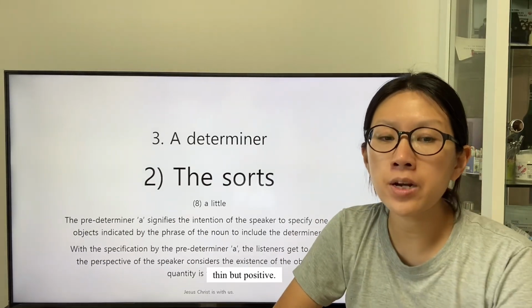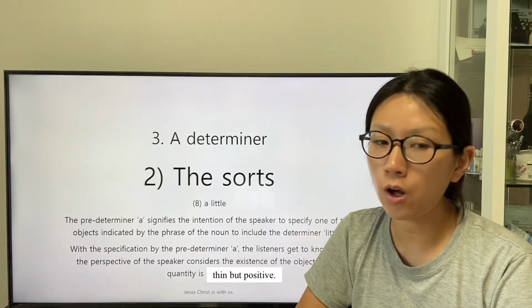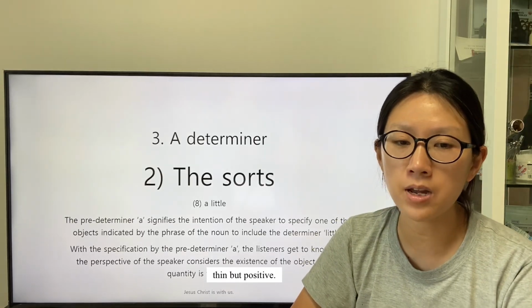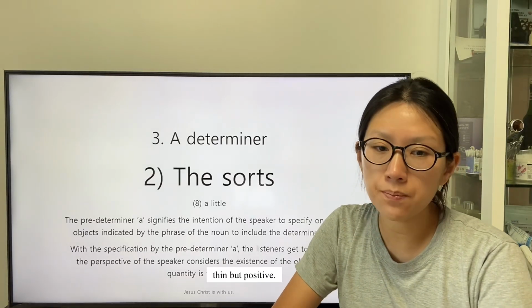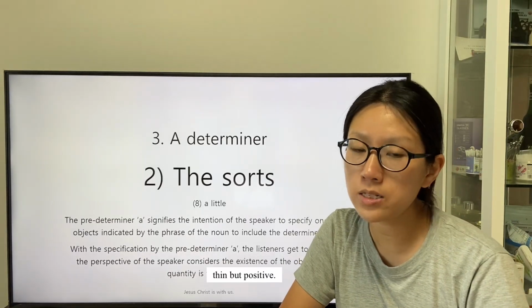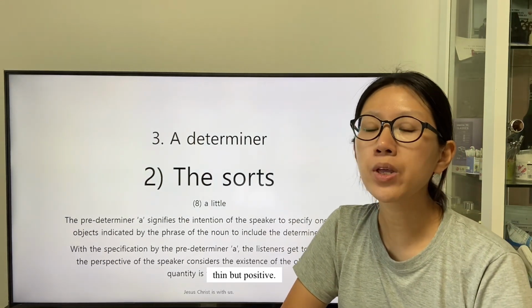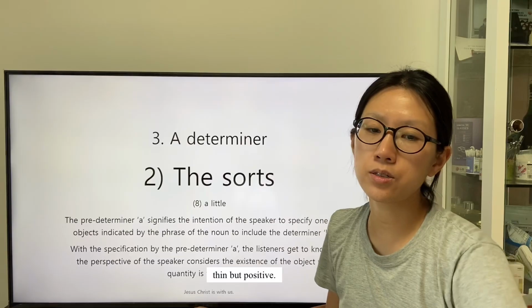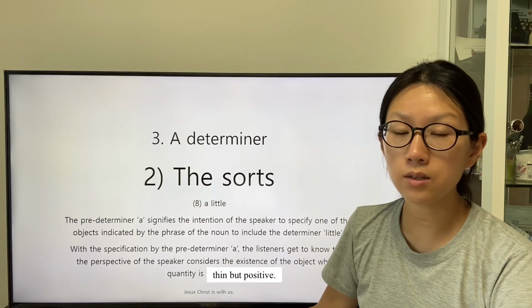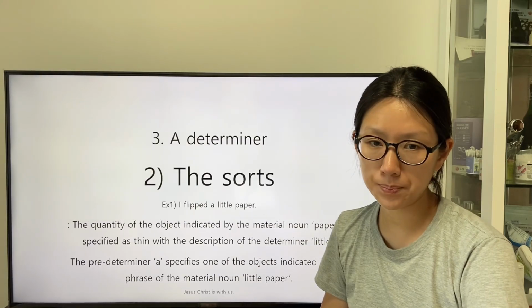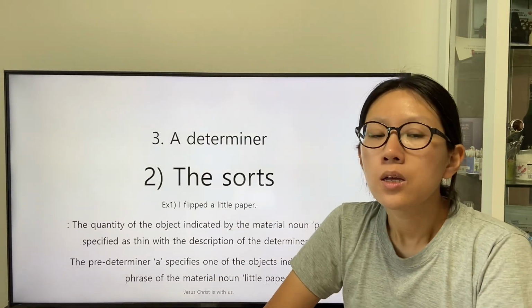The predeterminer all signifies the intention of the speaker to specify one of the objects indicated by the phrase of the noun to include the determiner little. With the specification by the predeterminer all, the listeners get to know that the perspective of the speaker considers the existence of the object whose quantity is thin but positive. There is a clause, I flipped a little paper.